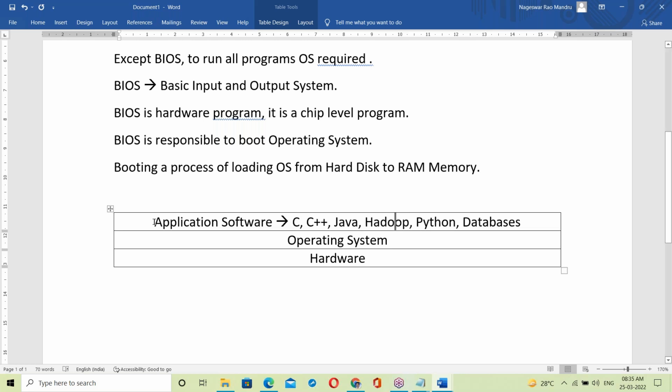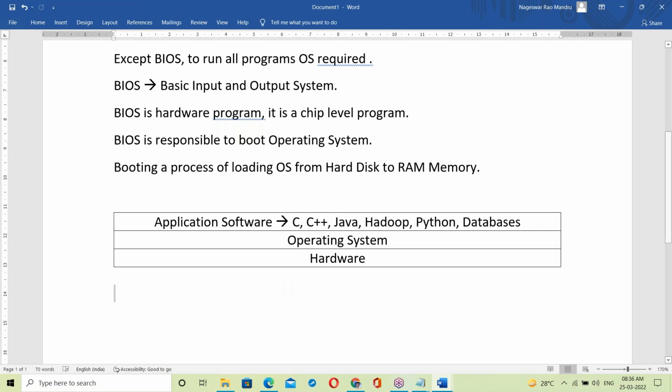So those are application software. On top of the operating system only, all are running. That means it's working like a platform. The OS is giving a platform, on top of which all are running.